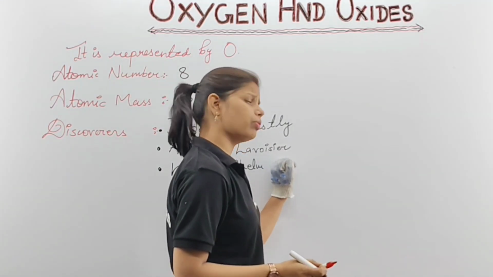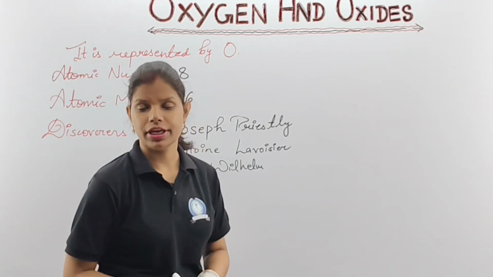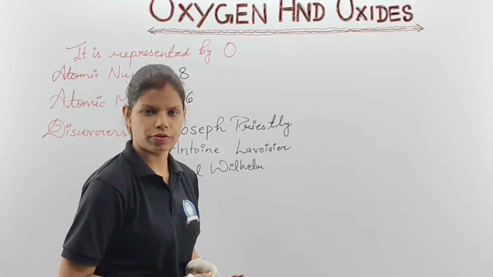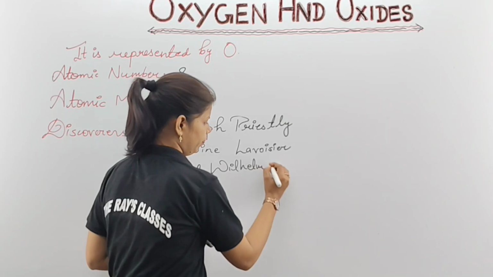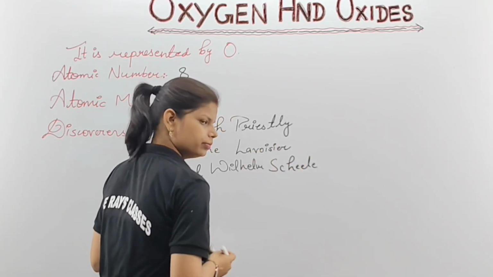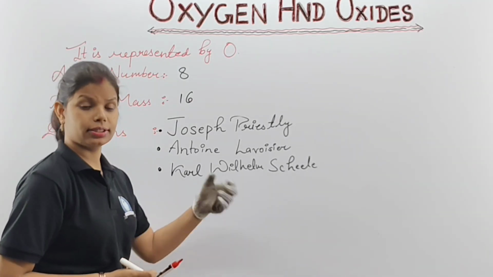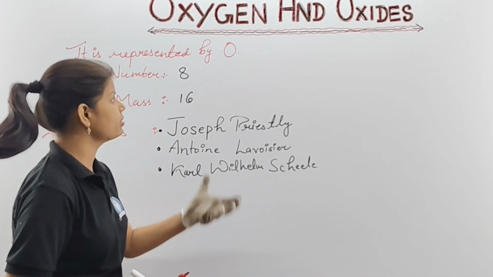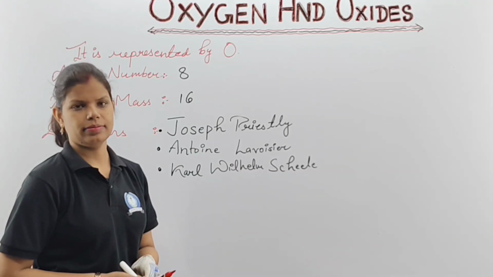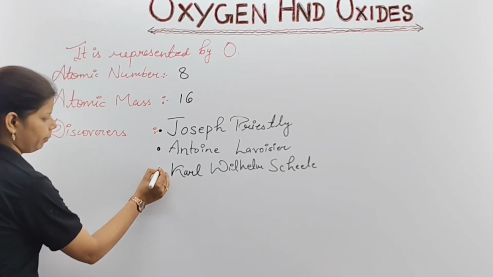It is not much important which method they have used or what type of compounds they have taken to find the presence of oxygen in that. So Carl Wilhelm Scheele. Clear? These three are the scientists or discoverers who have discovered oxygen. Do you get my point? Shall I proceed further? Please note it down.